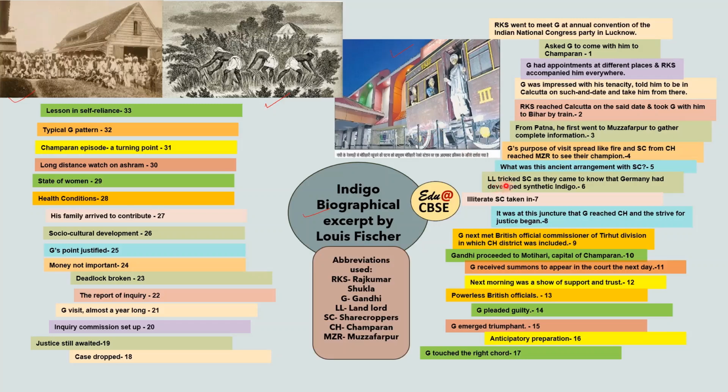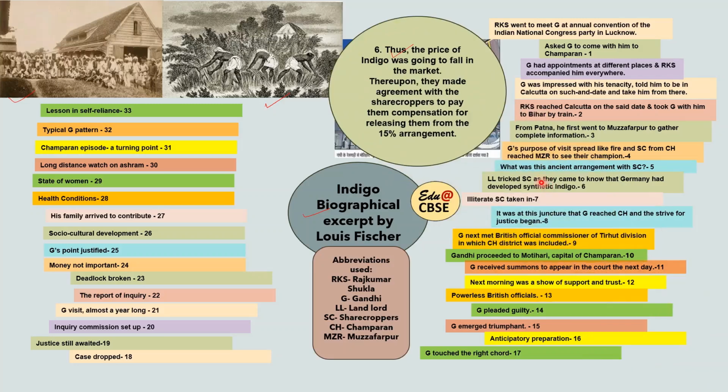Now the landlords tricked the sharecroppers as they came to know that Germany had developed synthetic indigo. Once synthetic indigo was developed, obviously the price of natural indigo was going to go down and fall in the market. Thereupon, they made an arrangement with the sharecroppers to pay them compensation for releasing them from this 15% arrangement. So again, they were crushed. The landlords said that, okay, since you are not going to grow indigo for us, pay a compensation so that we can release you from this 15% arrangement.